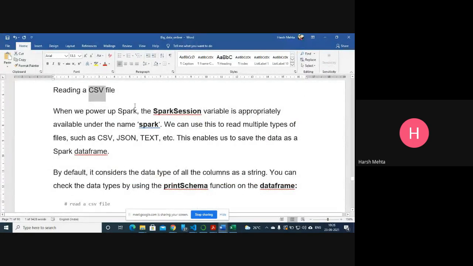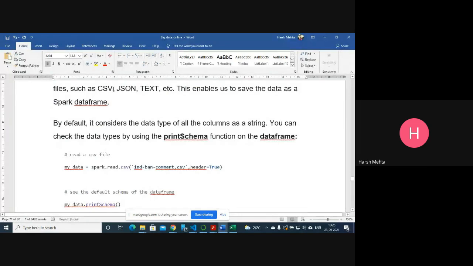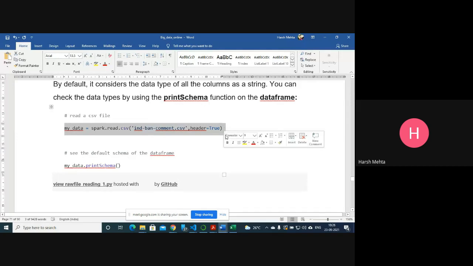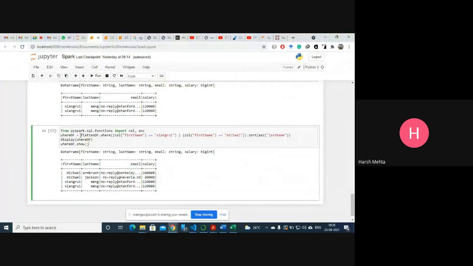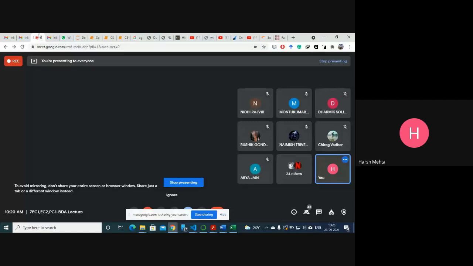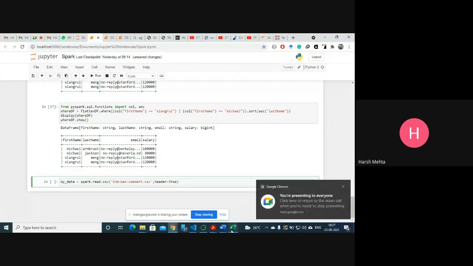Using the Spark session variable, we can read multiple files, I mean multiple values files. Now let's read this. First of all, let me just copy paste the code. I'm not writing it here. Now this is my file, and how do I read it? Where is my file path? The file is in this path.